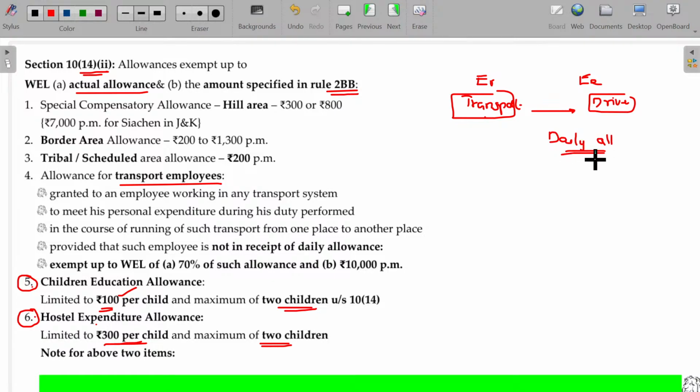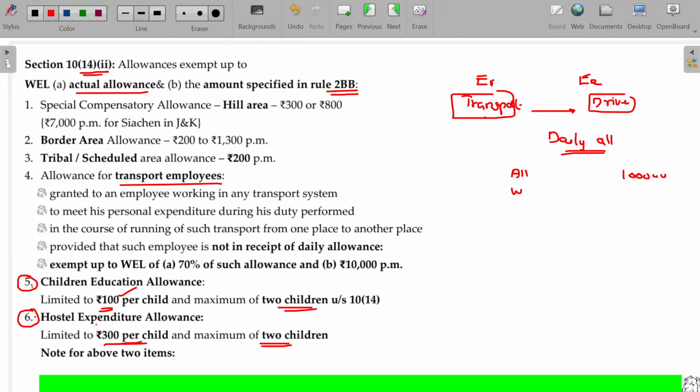As it travels from one place to the other place, we are not sure when he is going to get back. It takes long duration. Daily allowances may be fixed. In that case, exemption portion, probably allowances received 1 lakh.